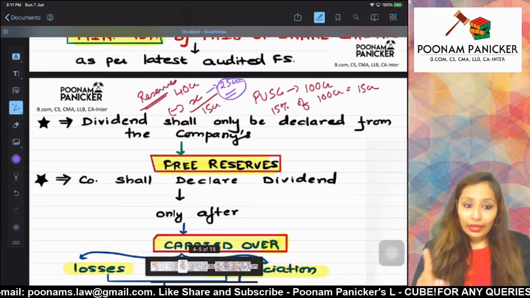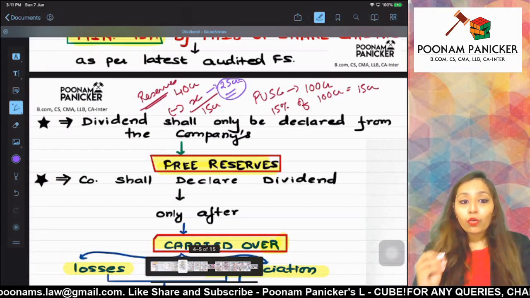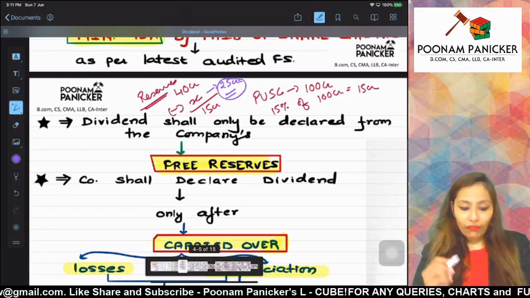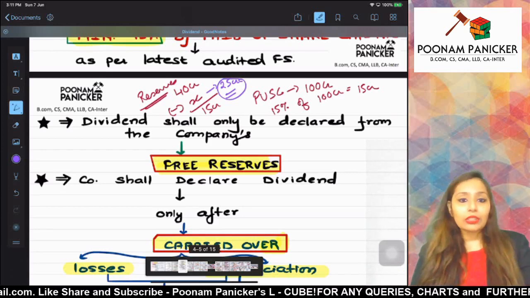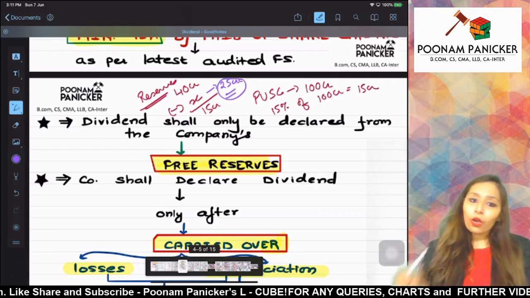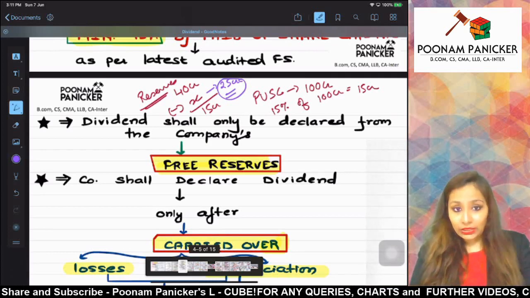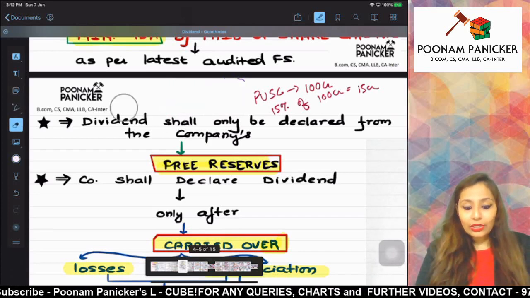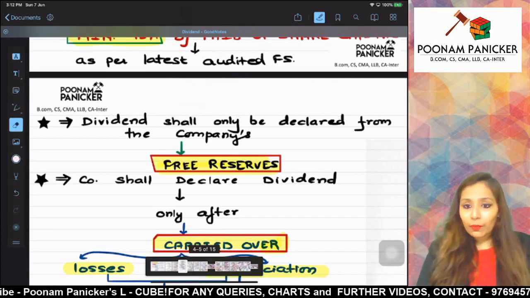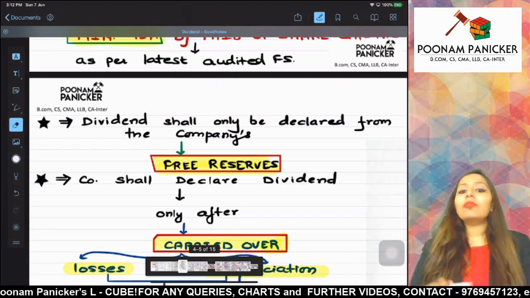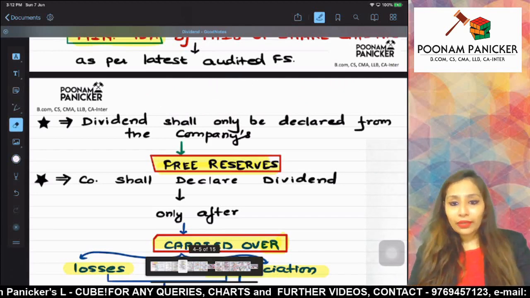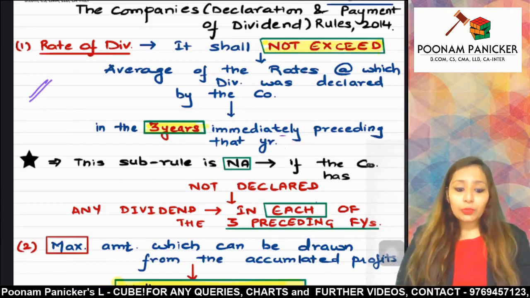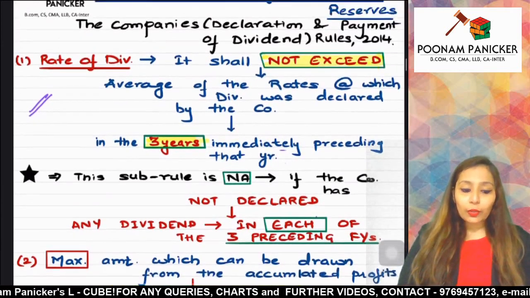Okay, and remember guys, these 4 sub-rules which you have seen, you will have to satisfy all of these conditions at once. So logically, when you make a calculation guys, we will solve a practical question undoubtedly. Before we end this lecture, we'll have to solve a practical question and we'll do that. So when you actually do the calculation, you will come across 3 figures.